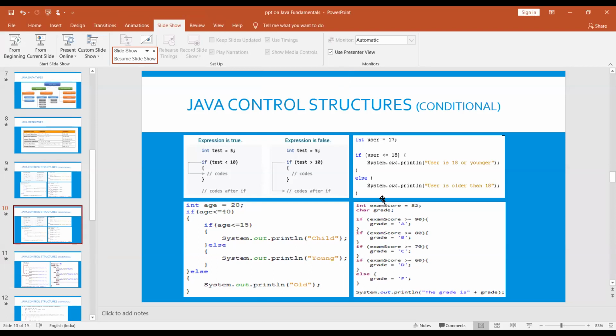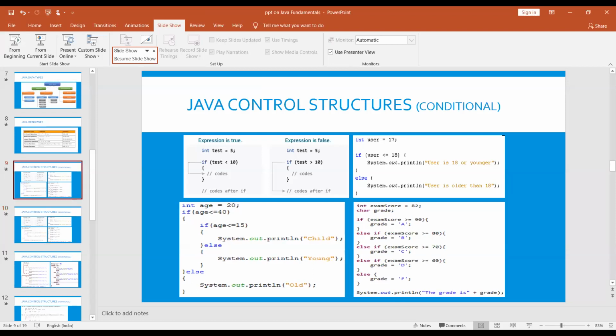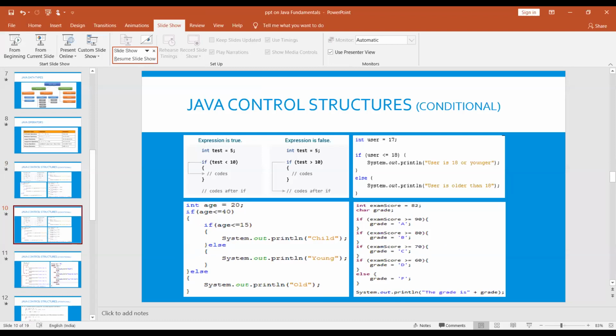Nested if means that in the if statement, if it is satisfied, again an if and else statement should be written. Next, else if statements: if you want to check any number of different conditions, you can write an else if ladder.